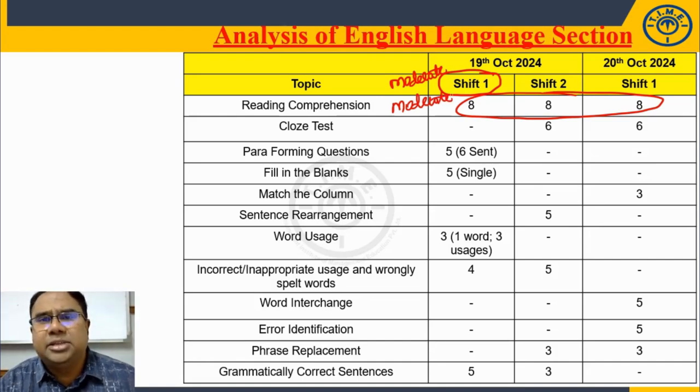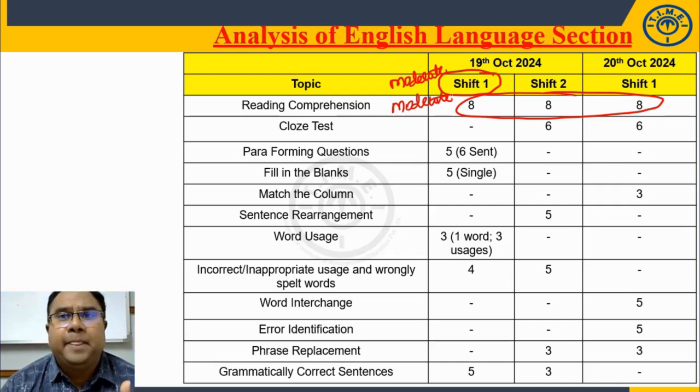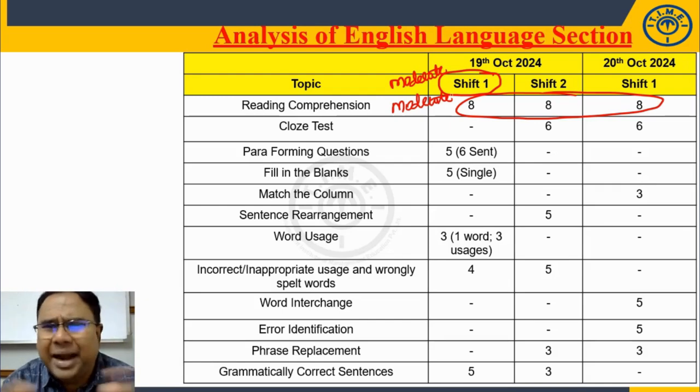There was an RC on consumer price index, there was an RC on doctors research, so on and so forth. Your vocab based questions: there was synonym asked, fill in the blank asked, there was a question on word replacement, there were questions on antonym. The part of your RC, regular RC, is nothing new.